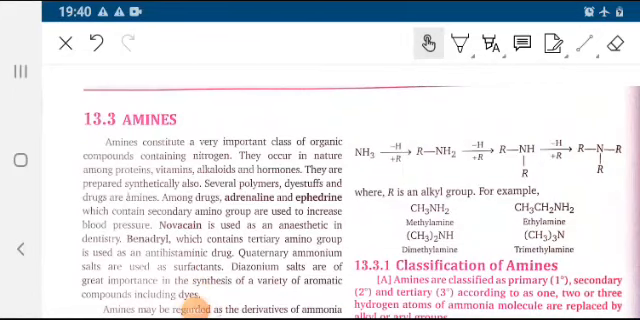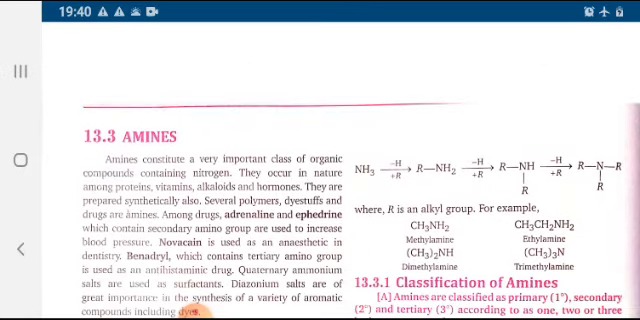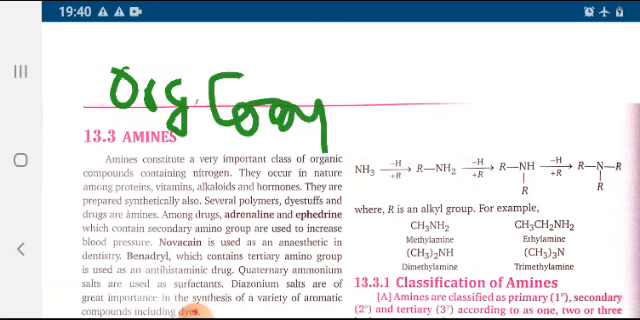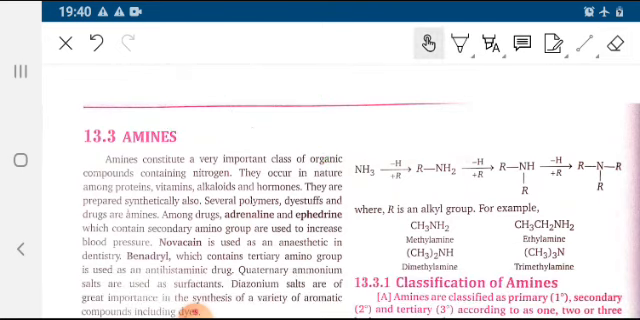Today we are learning about a new chapter, that is organic compounds containing nitrogen. In this chapter we will be studying about amines.